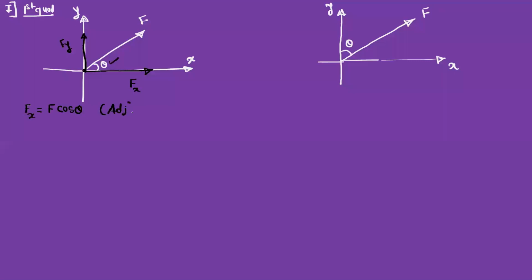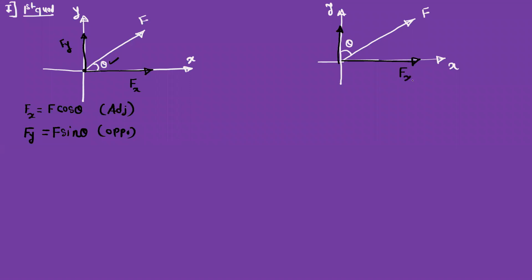So this is the adjacent component. Now the y component, as theta is given with respect to the x axis, this is the opposite. So it is F sine theta. So this is called the opposite component. Okay. Now in the second diagram, force is acting in the first quadrant only. Angle theta is given with respect to the y axis. Okay, so first show the vectors along x and y direction.